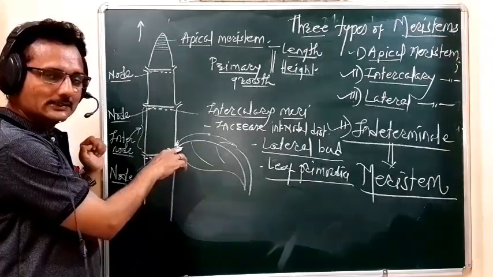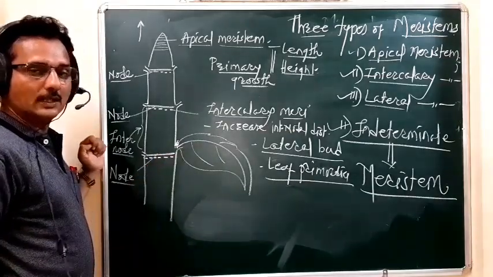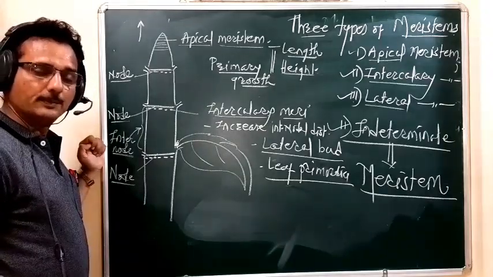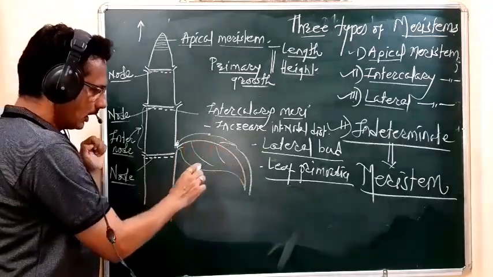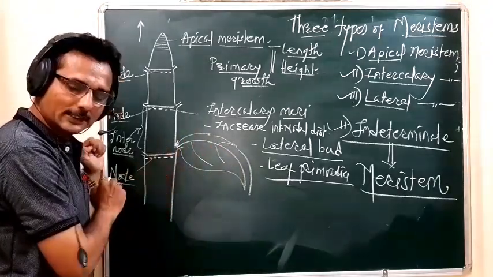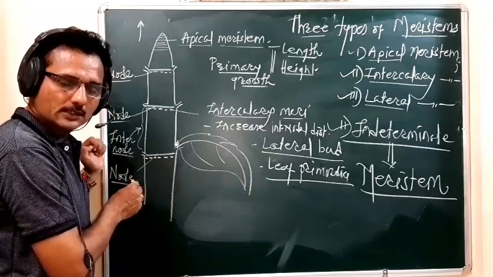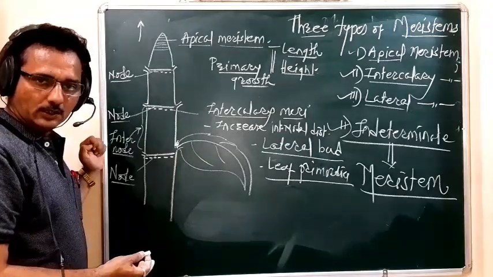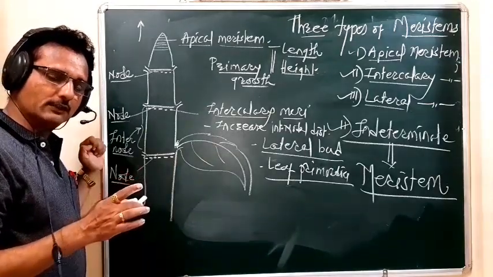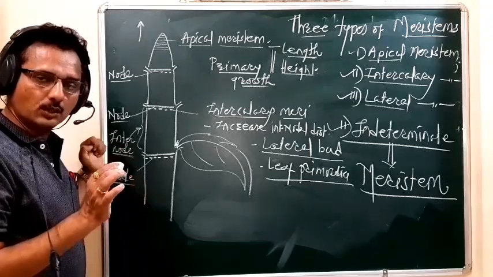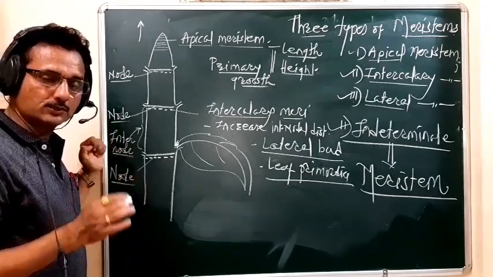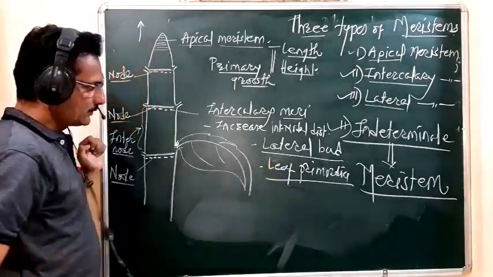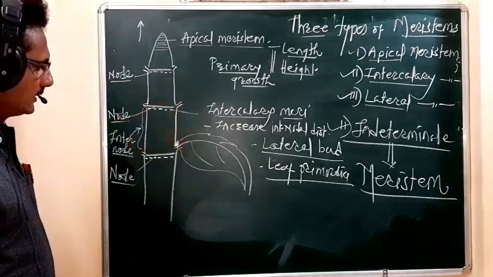Leaf primordia means leaf bud; we say that from which the leaf develops further is called leaf primordia. The leaf does not exist directly there; initially it is in bud form, and later that bud becomes a leaf. Is this clear? So the leaf is developed from a bud-like structure. That bud-like structure is called a leaf primordia. So that leaf primordia and the lateral bud are formed due to the activity of the intercalary meristem.